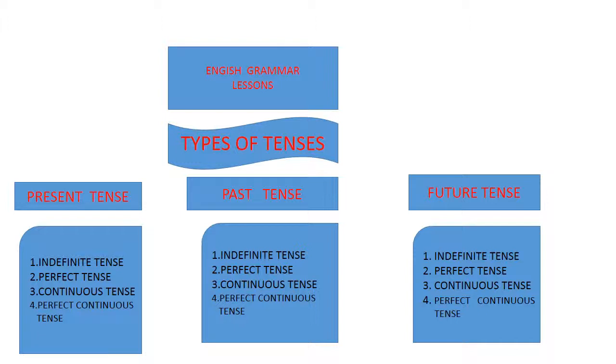Types of tenses: present tense, past tense, and future tense. All these tenses are of four types. First, indefinite tense; second, perfect tense; third, continuous tense; fourth, perfect continuous tense. In this post, we will discuss perfect tense, present perfect tense.